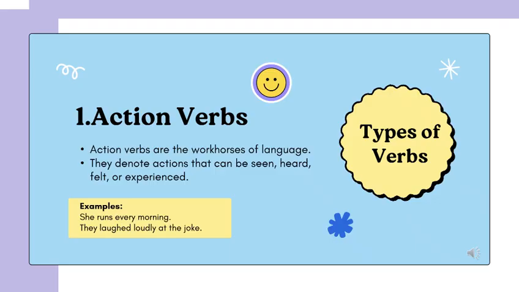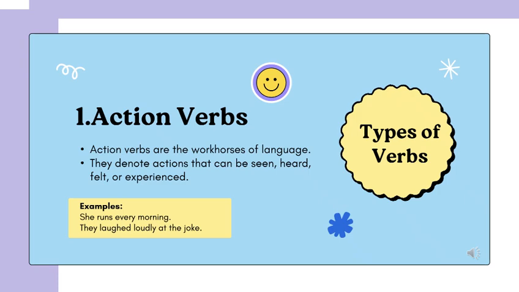Here are some examples and definition for action verbs. Action verbs are the workhorses of language. They denote actions that can be seen, heard, felt, or experienced. Here are some examples for action verbs. She runs every morning. Here the action verb is runs. Runs shows a physical action performed by the subject she. It tells us what she does. She runs daily, so this verb expresses an action happening regularly.